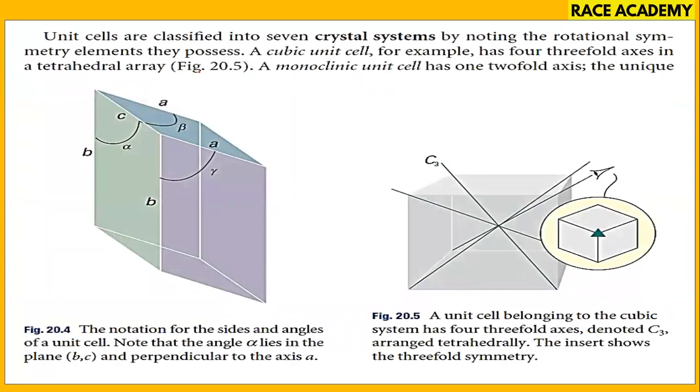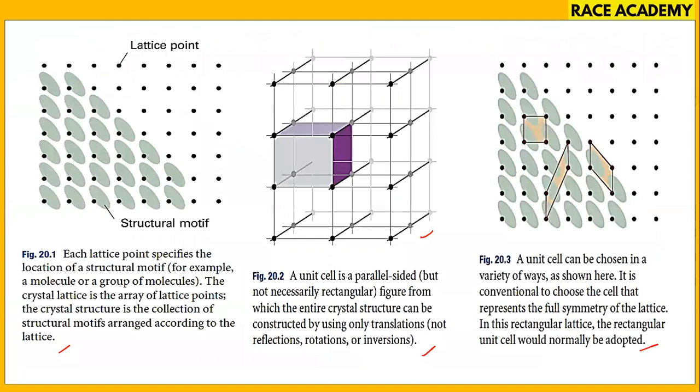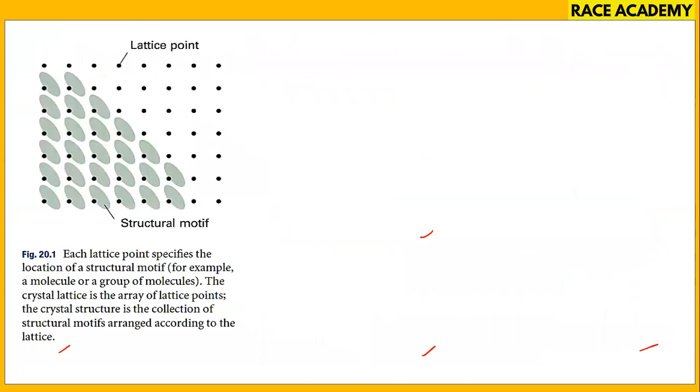Now let's see, unit cells are classified into 7 crystal systems. So how many are there? 7 crystal systems, distinguished by noting their rotational symmetry elements. A cubic unit cell, for example, has 4 three-fold axes in a tetrahedral arrangement, as in this diagram we are observing. And a monoclinic unit cell has a 2-fold axis in the unique axis, by convention the b axis here. You'll see that one in the diagram.